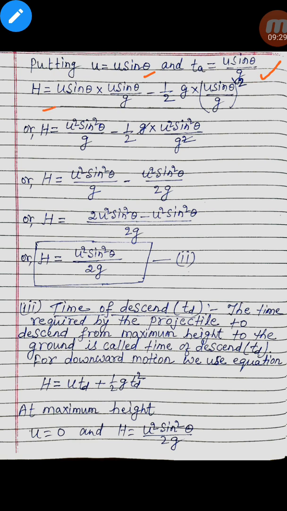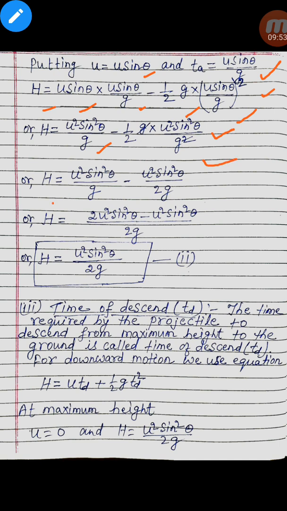Putting u equal to u sin theta and time of ascent ta equal to u sin theta by g, h is equal to u sin theta into u sin theta by g minus half g into (u sin theta by g) to the power 2, or h equals u squared sin squared theta by g minus half g into u squared sin squared theta by g squared.